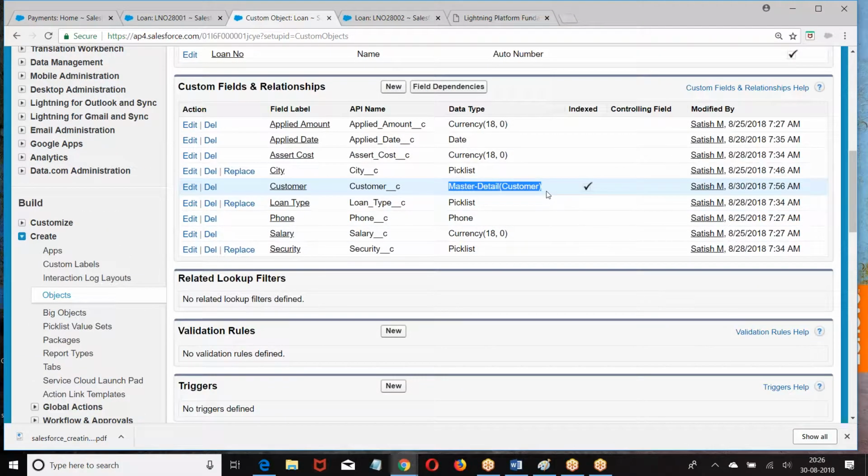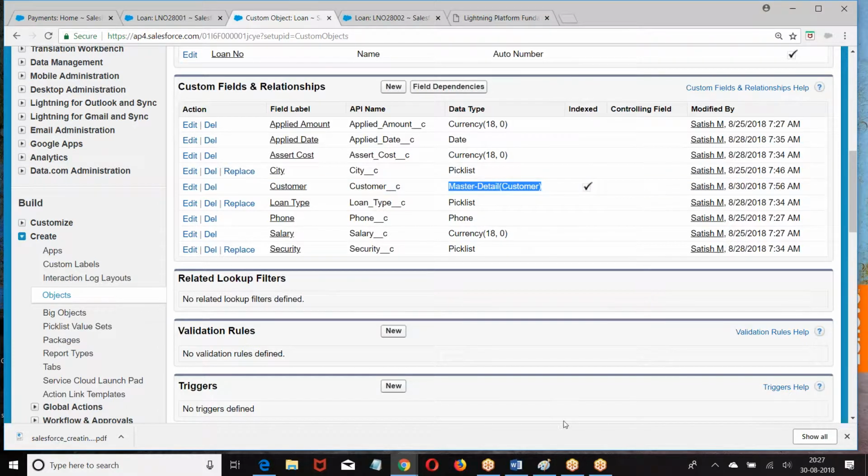So if you want to create a master detail on the object which already contains the data, first create a lookup field, go to every record, assign some value in the lookup field, then convert the data type of lookup to master detail. Converting master detail to lookup is very easy because there are no extra conditions. Simply change the data type. So can we create a master detail on the object which already contains the data? Straight away we cannot create. A workaround procedure we can use and create. I hope you are good with this.